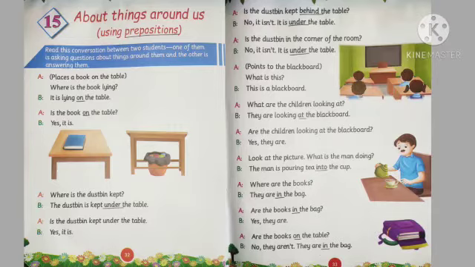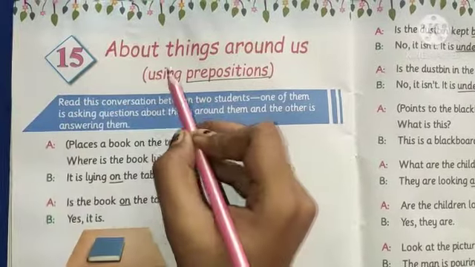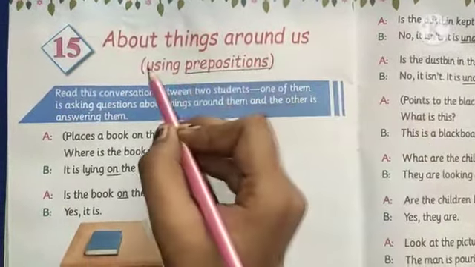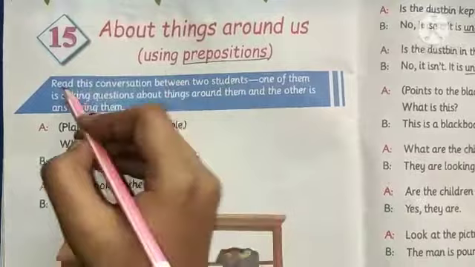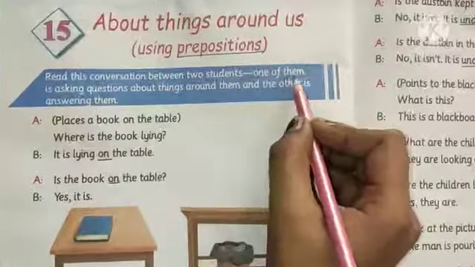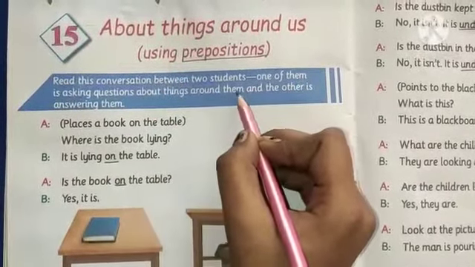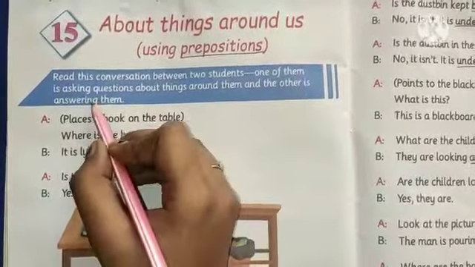Open page number 32 and 33 of your book. Let's start reading of the chapter. Chapter 15 about things around us using prepositions. Read this conversation between two students. One of them is asking questions about things around them and the other is answering them.